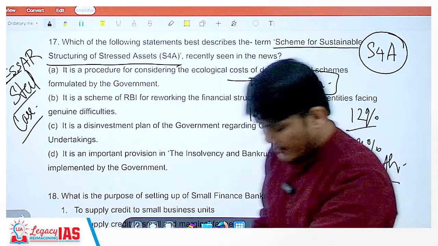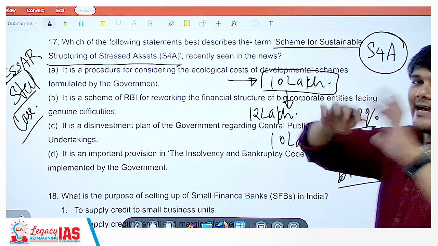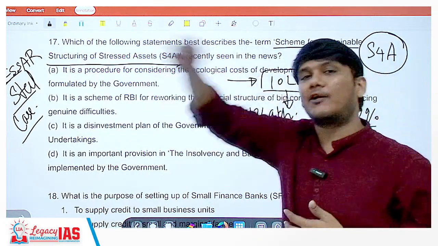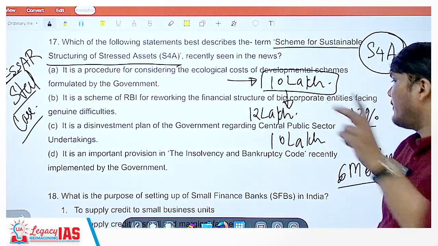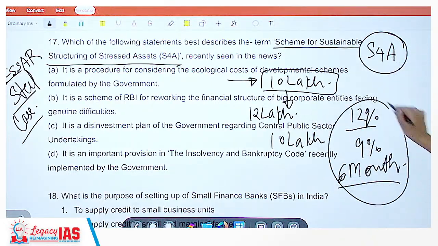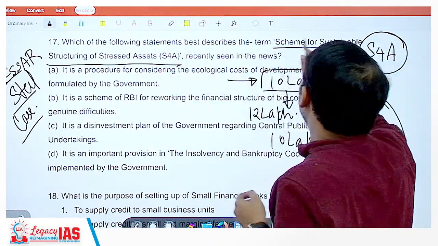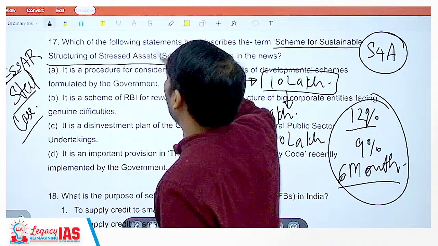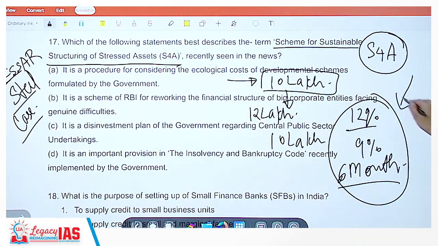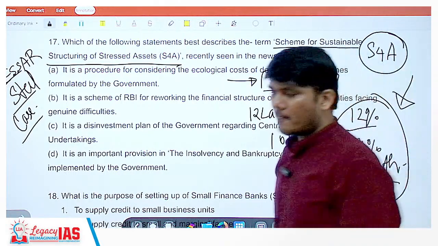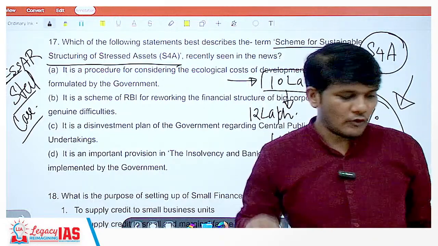In other cases, there are other provisions also for giving my entire setup to someone else, selling it off and with that money paying the bank. That is one way. The other way is to restructure my loan. Okay, so for those things, different measures were brought in. One such thing was the scheme for sustainable structuring of stressed assets. If the person is not able to pay, let's help and find a mutual way. Okay, so that was the concept.